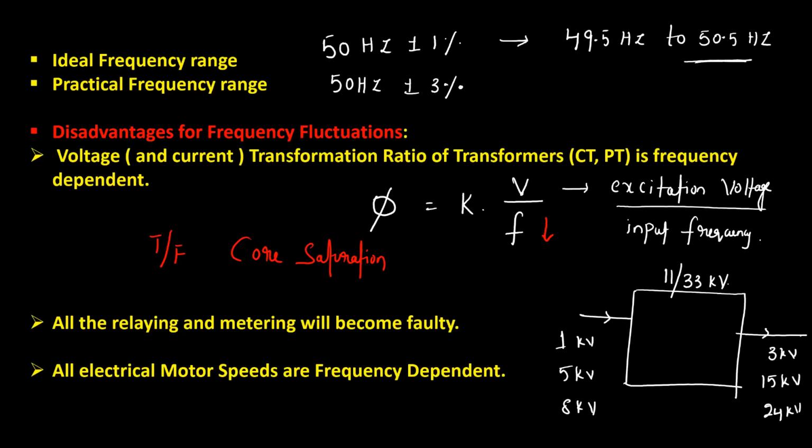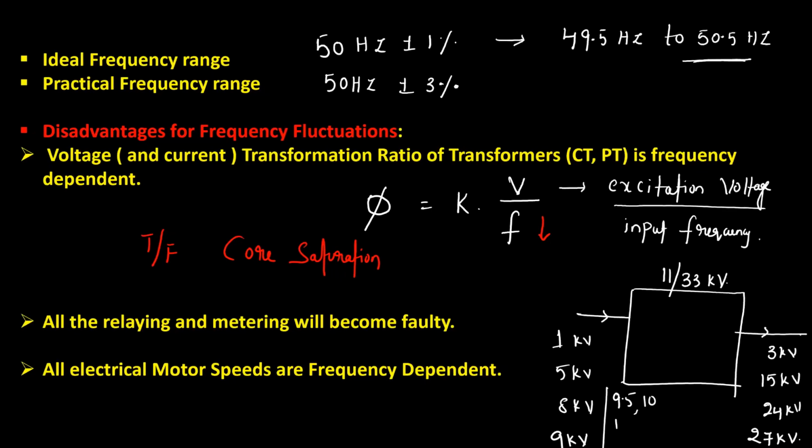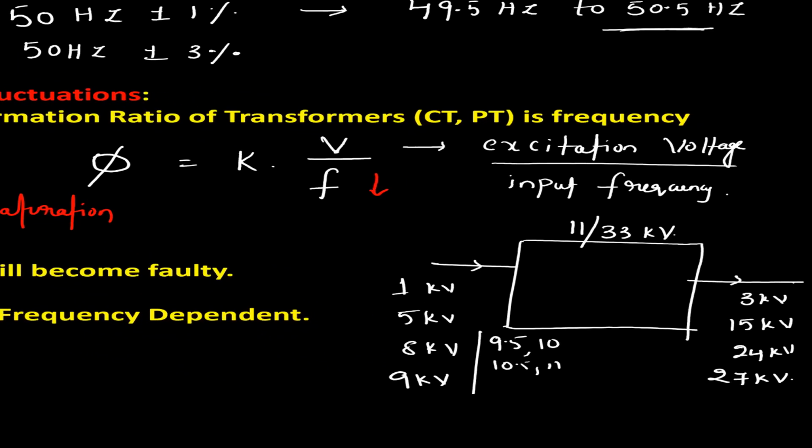Suppose, because the input frequency is very low, the core saturates at say 9 kV. The corresponding output voltage is how much? 27 kV. Now if you increase the input voltage to 9.5, 10, 10.5, 11, whatever it may be, your output voltage will be fixed at 27 kV because the core has saturated.